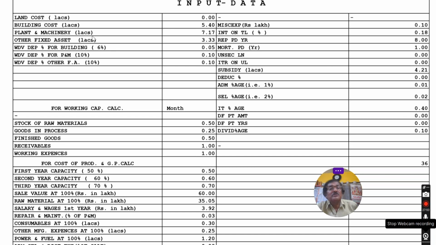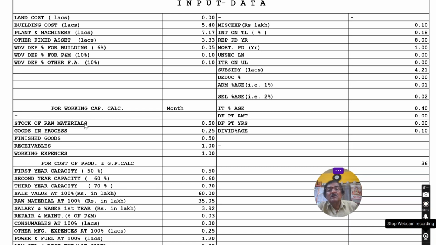Building cost 5.40, plant and machinery cost 7.17. So all these costs. Depreciation percentage 0.05 means 5%. Written down depreciation percent for plant and machinery is 10%. In this way, these are the inputs. You have to decide first what the inputs will be.